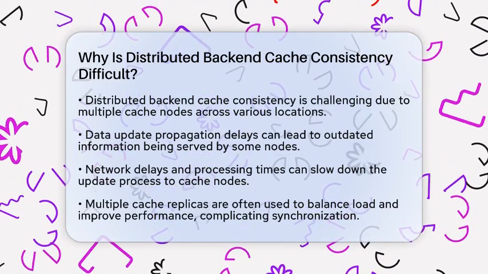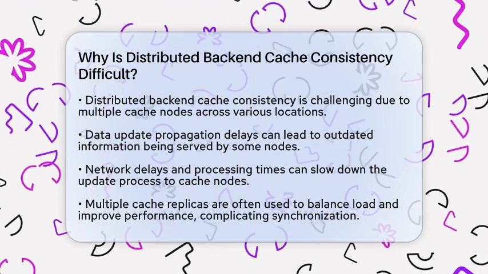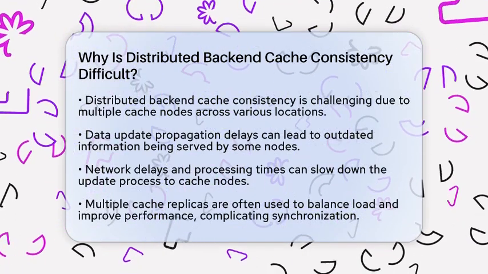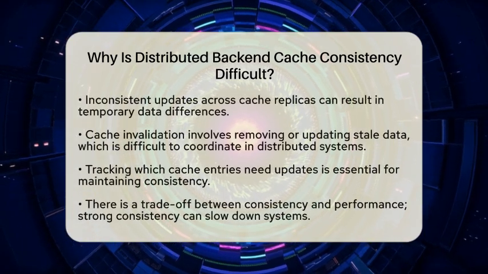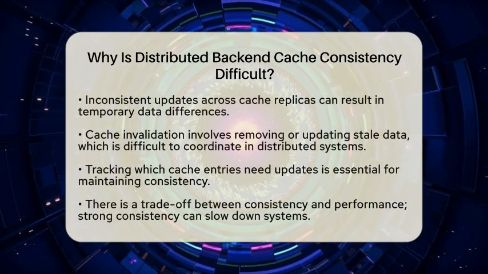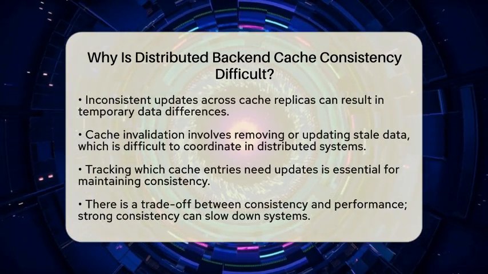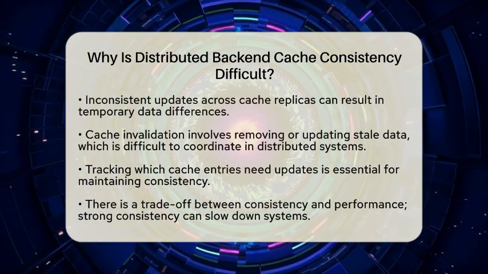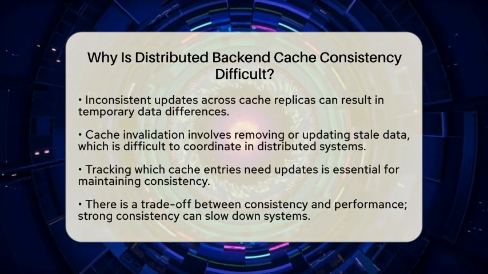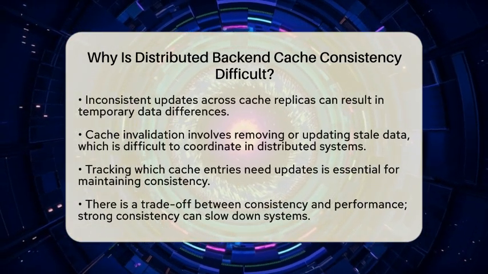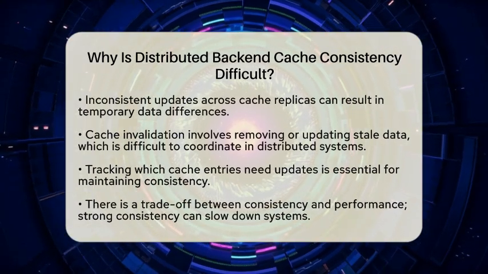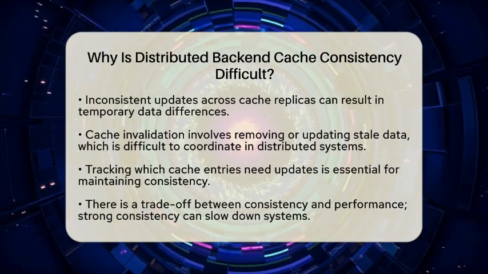Next, consider the use of multiple cache nodes and replicas. Large systems often deploy several cache replicas to balance the load and improve performance. Ideally, all replicas should hold the same data, but synchronizing updates across them can be complicated. If one replica gets updated later than another, it can lead to temporary differences in the data they serve.